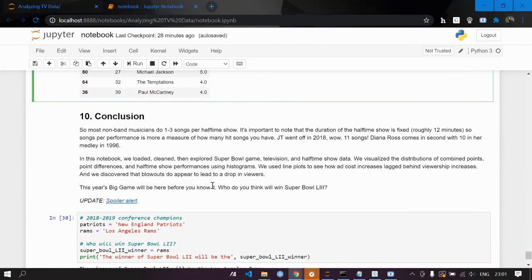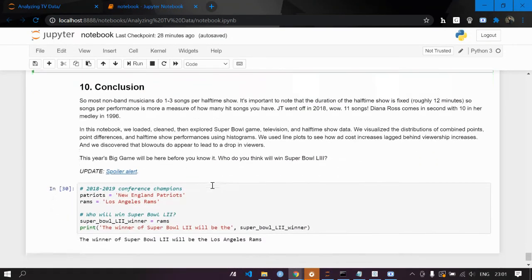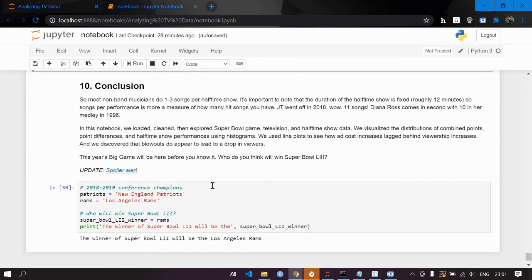So now the conclusion. Most non-band musicians do 1 to 3 songs per halftime show. It is important to note that the duration of the halftime show is fixed, roughly 12 minutes. So songs per performance is more a measure of how many hit songs you have. Justin Timberlake went off in 2018. Wow, 11 songs. Diana Ross comes in second with 10 in her medley in 1996.